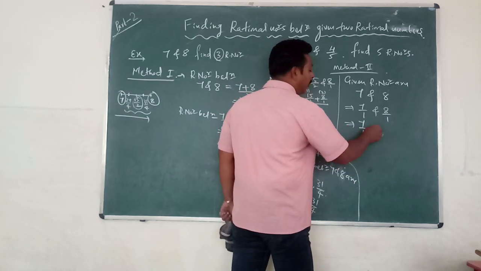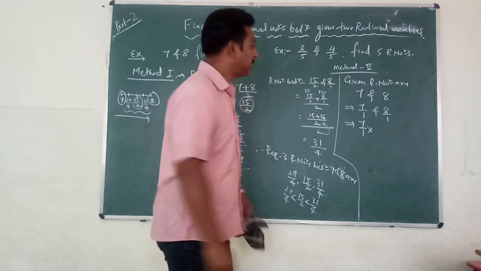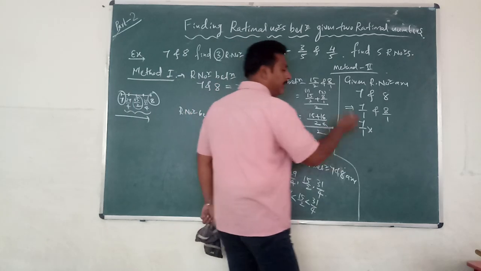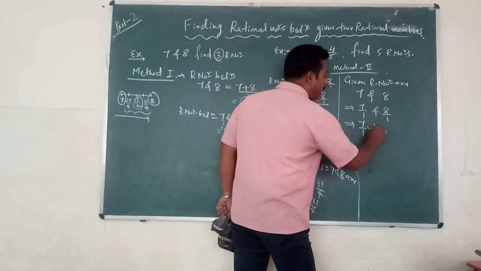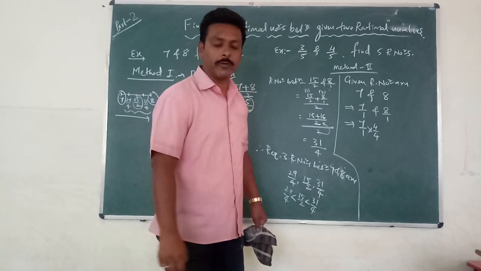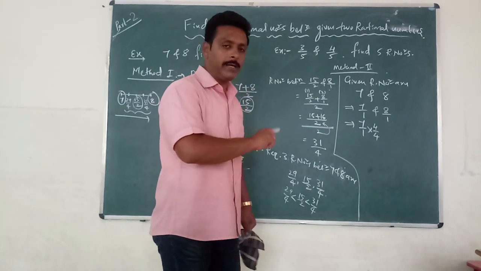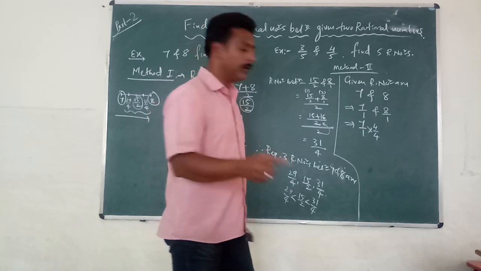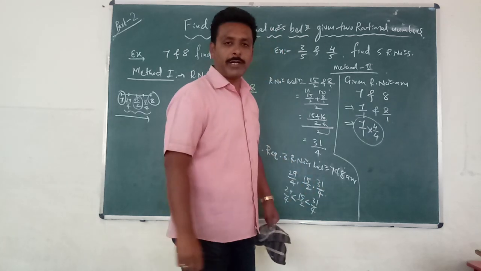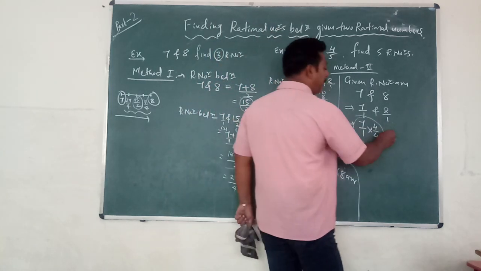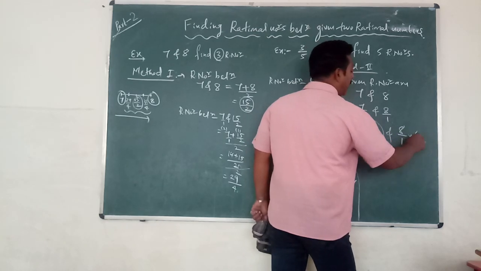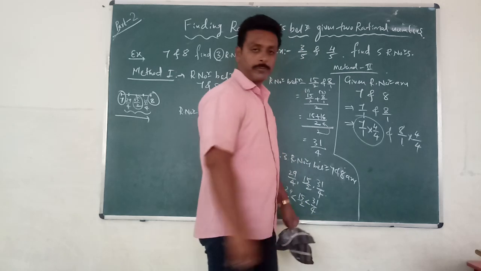For 7 upon 1, how many rational numbers do we need? 3. 3 plus 1 means what? 4. Therefore, take 4, multiply both numerator and denominator by 4. Why 4? They are asking 3, and 3 plus 1 is 4. You have to multiply the first rational number, both numerator and denominator, by 4. And the same thing you have to do with the second: 8 by 1, multiply both numerator and denominator by 4.